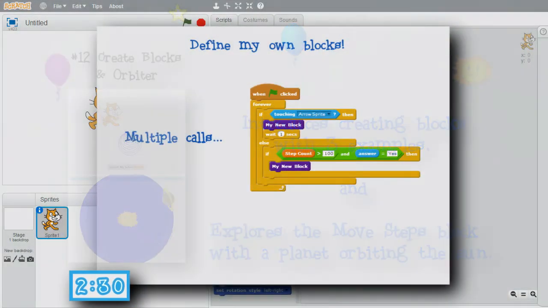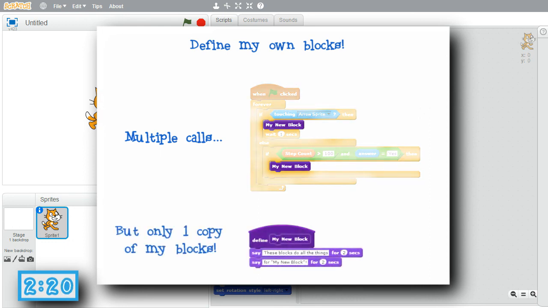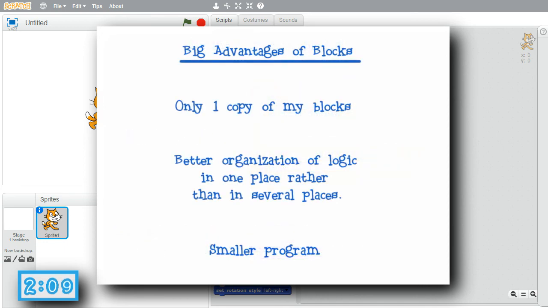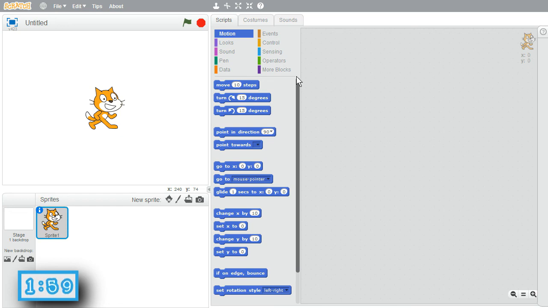I'll get started. In Scratch, we can create our own blocks. This is very helpful. I can create a new block called a procedure, then have the sprite use the new block in many different places in the sprite scripts. With procedures, I have one copy of the code so the procedure is easy to reuse. All the details for the procedures are in only one place, not in many places. My program is smaller, so it's easier to understand, and it helps me to organize my program so I can create larger programs to do more. I'll create a few procedures now for an introduction, but I'll create many more in the programs to follow.